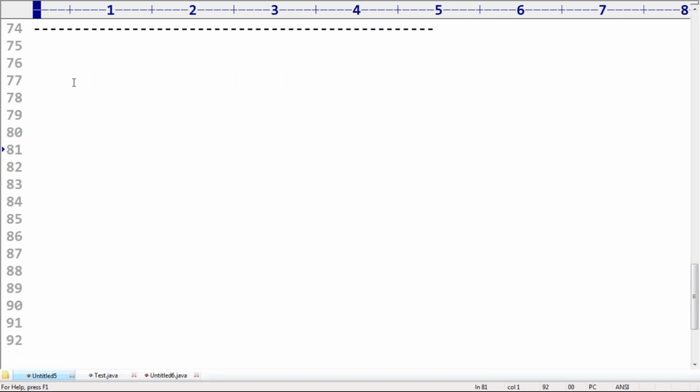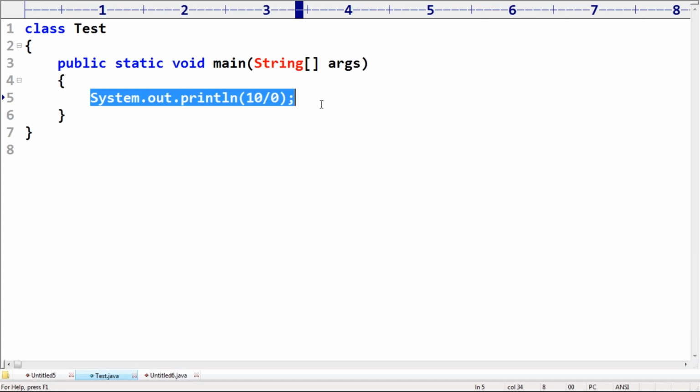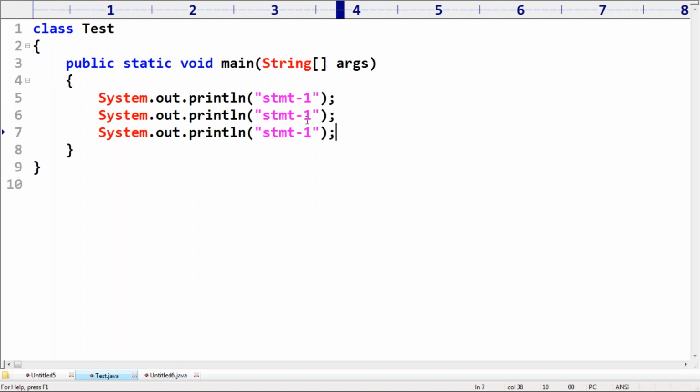Now here, take very special care. How can you customize? How can you handle customized exceptions? I mean, how can you handle exceptions in our own style. Observe that. Sir, if you observe, class Test, public static void main, here I'm taking System.out.println of statement 1, then statement 2 and statement 3.